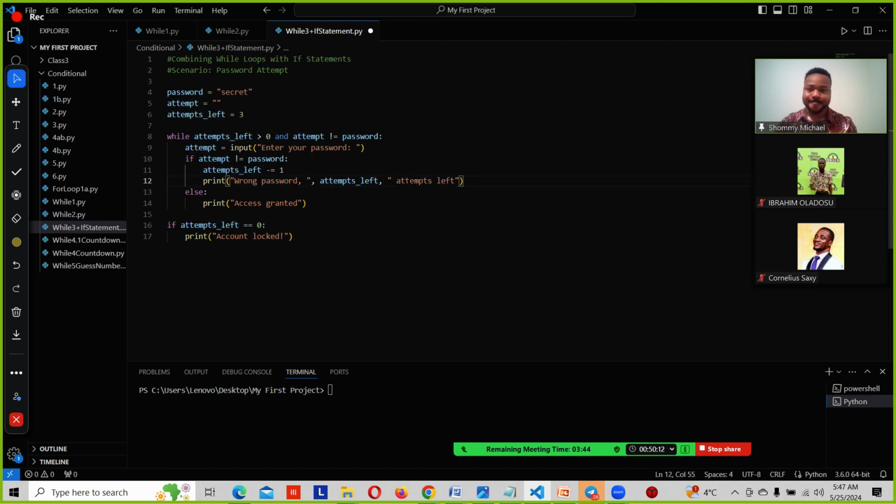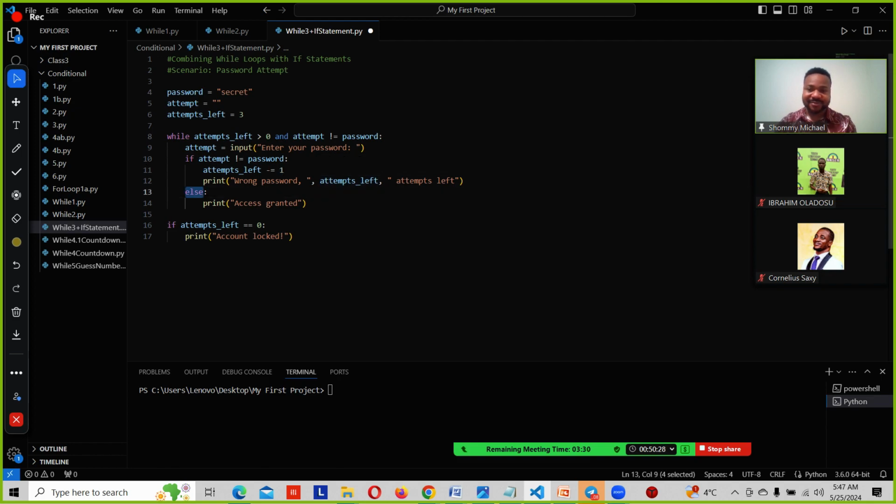Okay? What is this attempt? It's going to print this attempt left. Because right here, the attempt left is not going to be 3 again, because we have minus it 1. It's going to show the remaining attempt left.